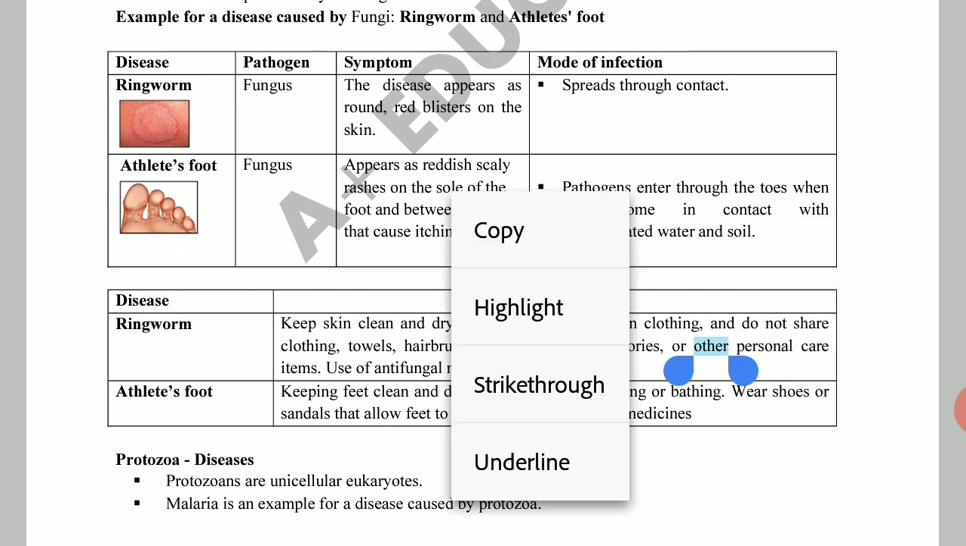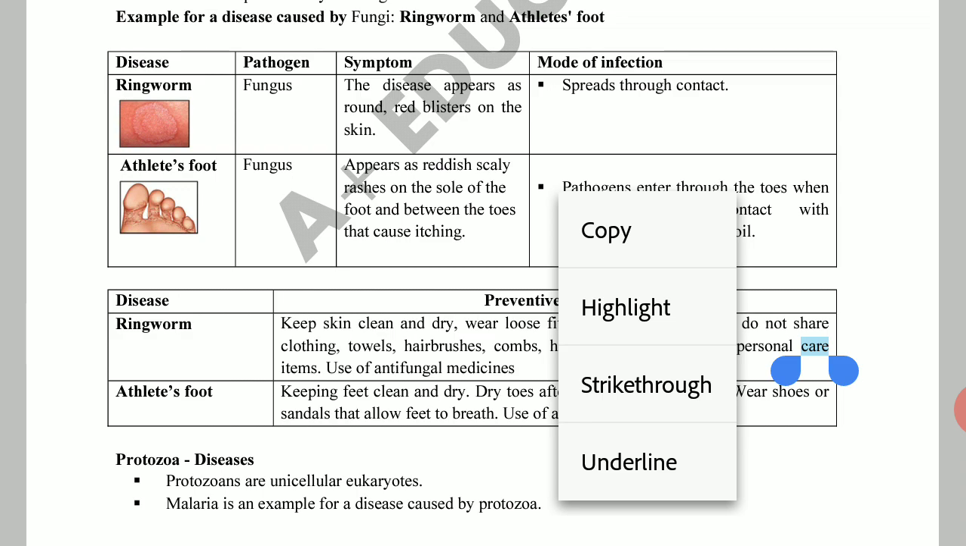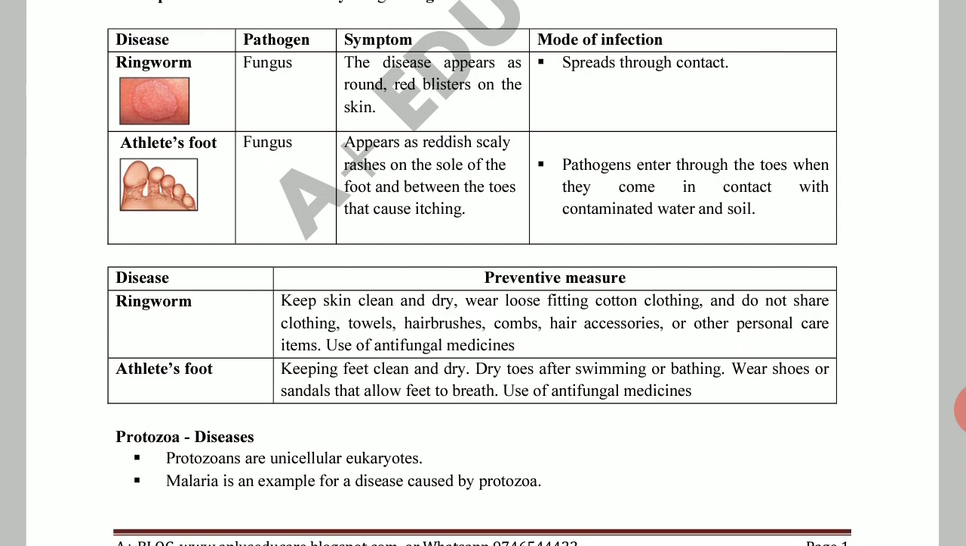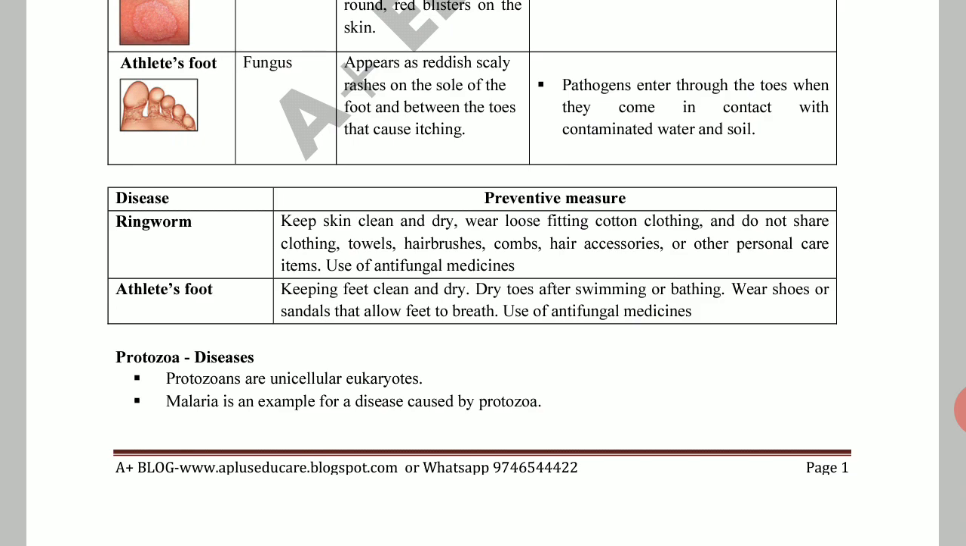Then here the mode of transmission is pathogen enters through the toes when they come in contact with the contaminated water and soil. It is mainly through contaminated water and soil. If you are playing or doing work in the soil barefoot, without wearing slippers, sometimes there is possibility to get athlete's foot, called valamkadi in Malayalam. It is entering through contaminated soil and water, not through direct contact. These are the two diseases, ringworm and athlete's foot.